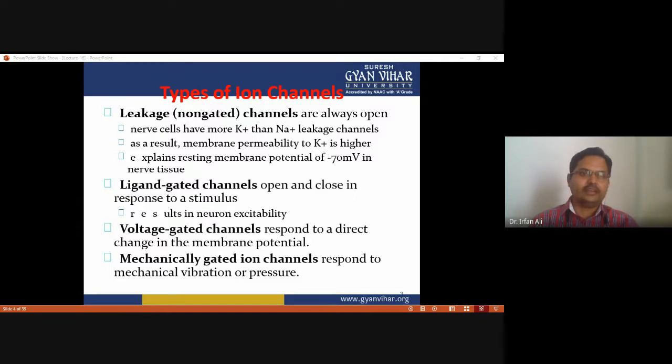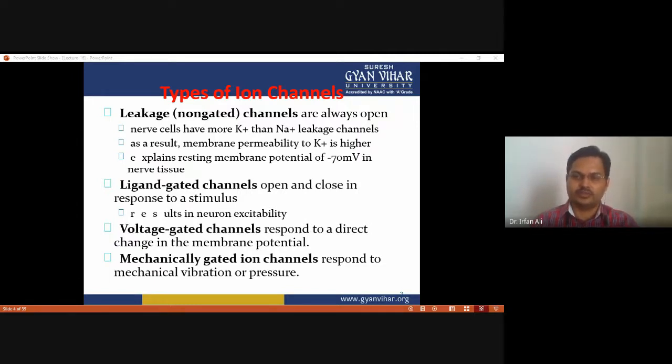Nerve cells have more potassium leakage channels than sodium leakage channels. So it is clear that at the same time a high number of potassium ions cross the membrane as compared to sodium ions. The sodium ion channels are less in number, so fewer sodium ions can cross the membrane.